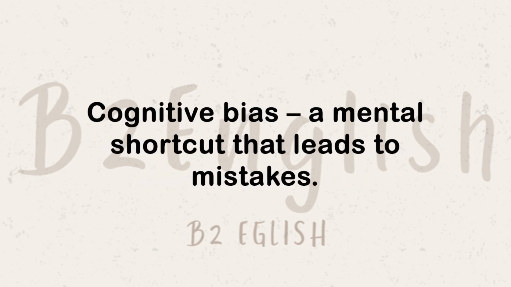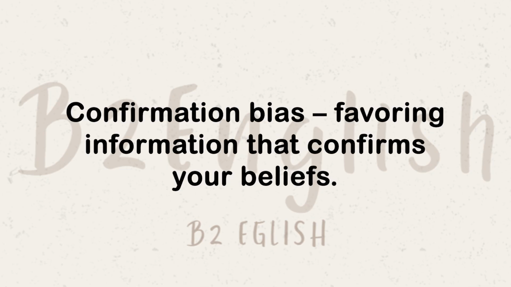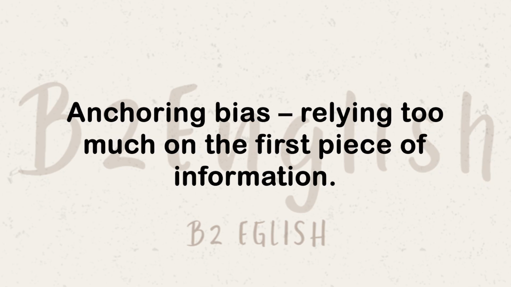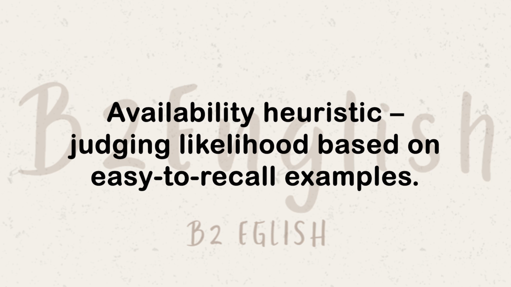Vocabulary. Cognitive bias: a mental shortcut that leads to mistakes. Confirmation bias: favoring information that confirms your beliefs. Anchoring bias: relying too much on the first piece of information. Availability heuristic: judging likelihood based on easy-to-recall examples.